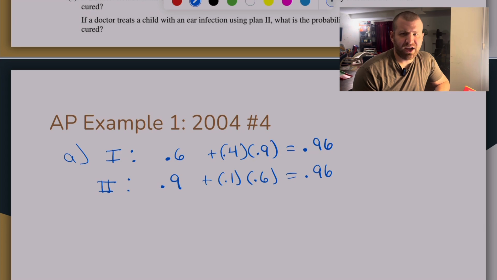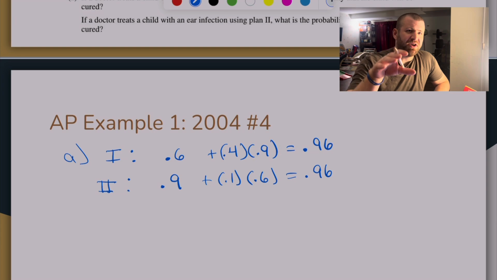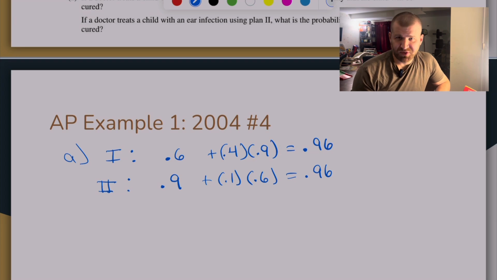This should not scare you if this happens to you on the exam, because as we go through the rest of this question, you're going to see the next part is they're going to ask you to compute the expected costs for these plans. So when I see calculate the probability of being cured and then calculate the expected cost, I'm expecting one of two things.